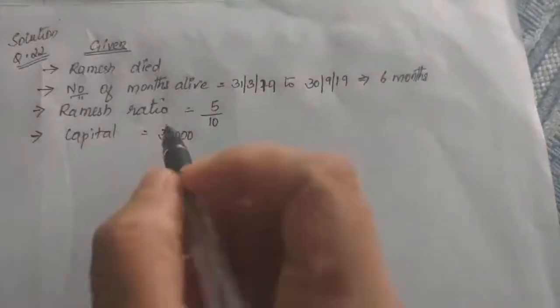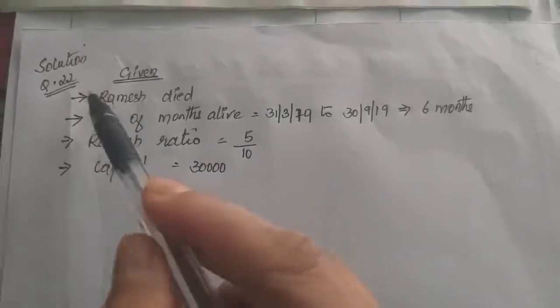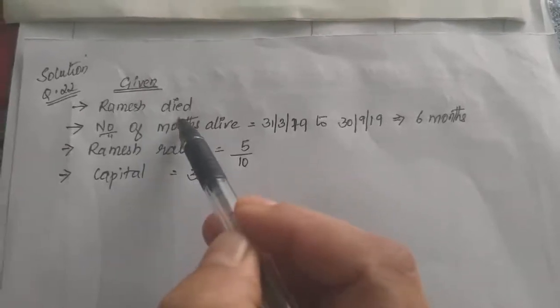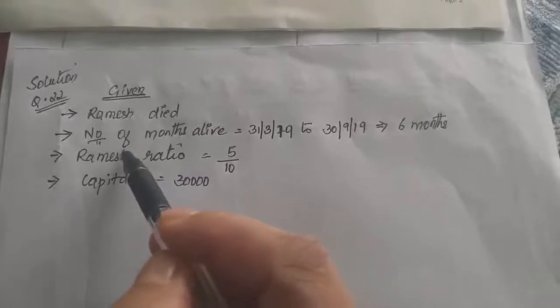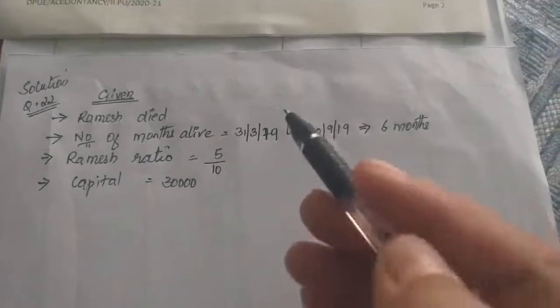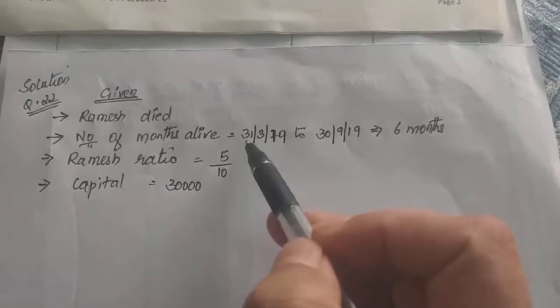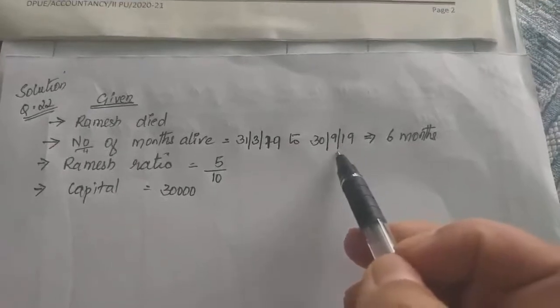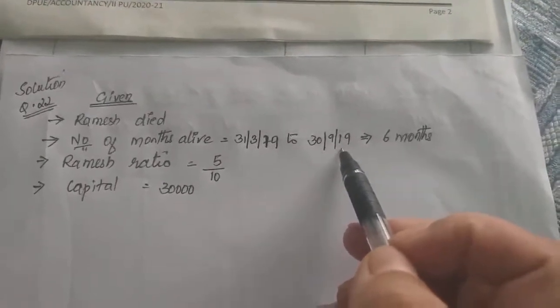So here, what is given in the question? It is given Ramesh died. The partner Ramesh, first partner, has died. How many months was he alive? From the closing balance sheet, that is closing date 31st March 2019, to the month he died, 30th September 2019.